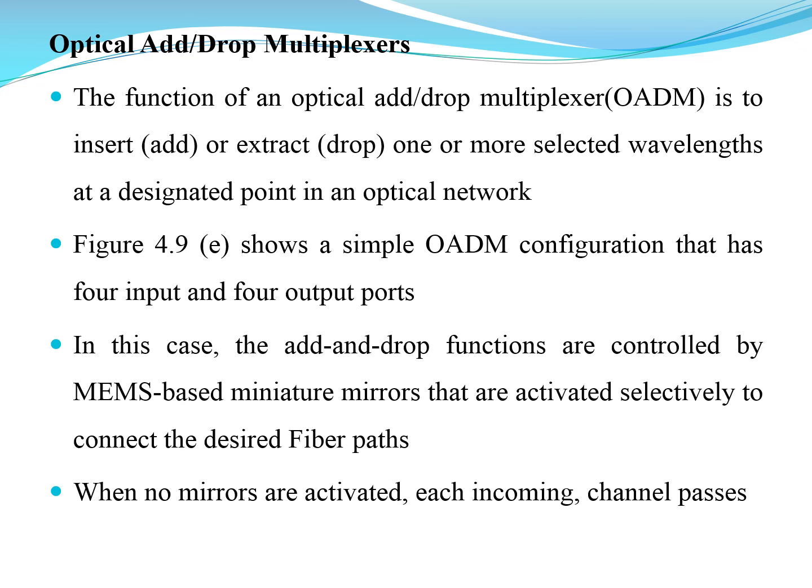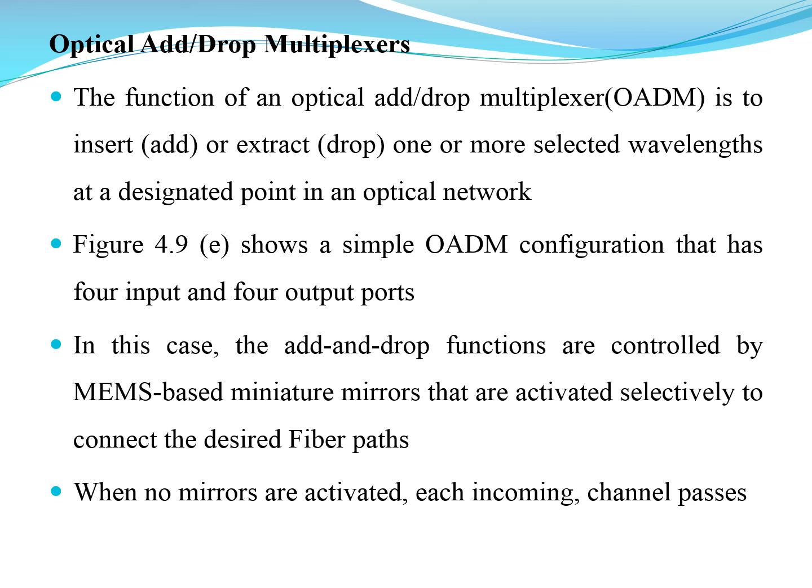The figure shows an OADM configuration that has 4 input ports and 4 output ports. So this OADM device will have input and output ports. In this case, the add and drop functions are controlled by micro electromechanical system based miniature mirrors that are activated selectively to connect the desired fiber paths.